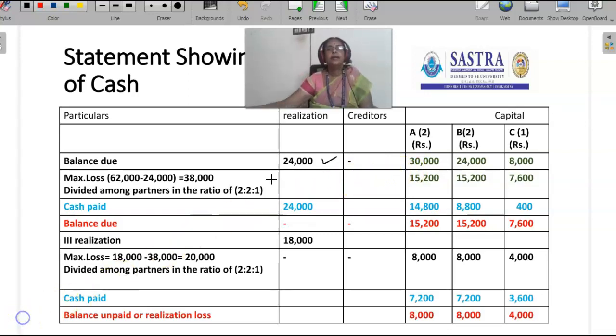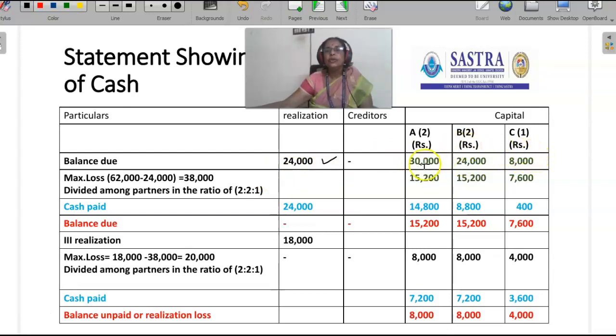At this stage, the firm has to calculate the maximum loss, because the firm considers all the remaining assets as waste. So they compare the amount in their hand with the capital contributed by the partners.